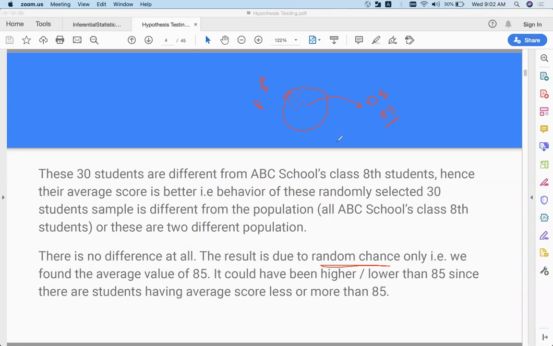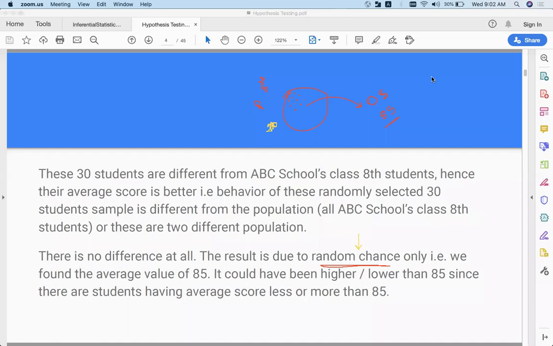But in real life, the average marks of this population is, let's say, 70 out of 100 in general, right? But there is a random chance that you considered only these top performing students.